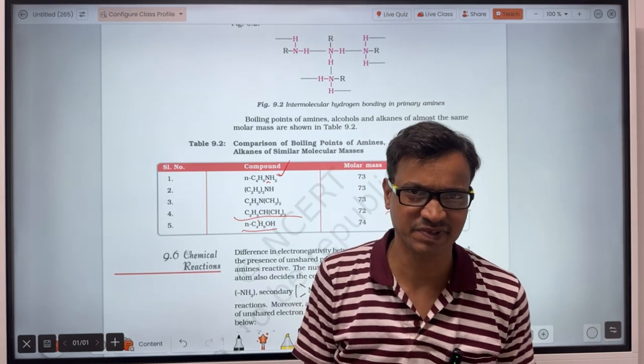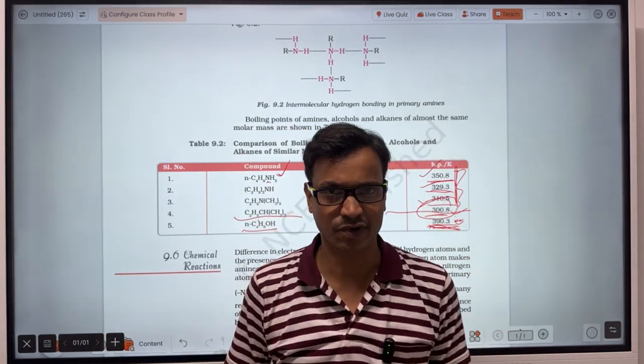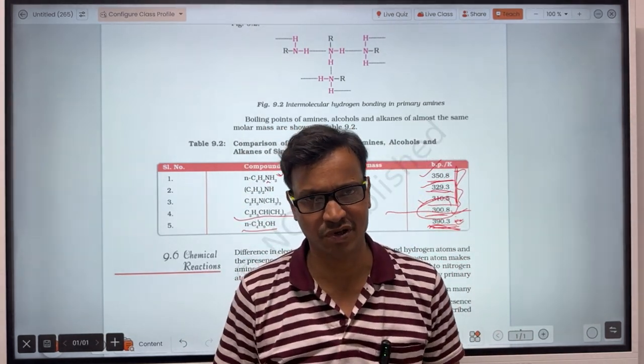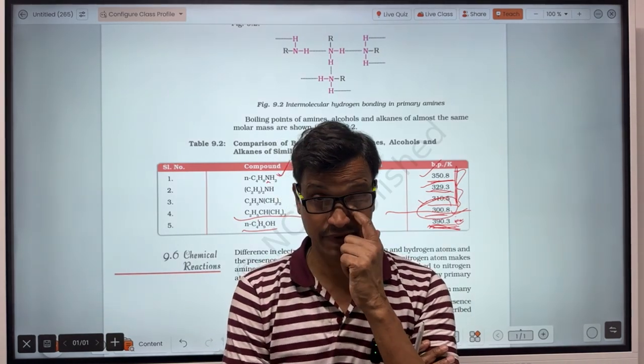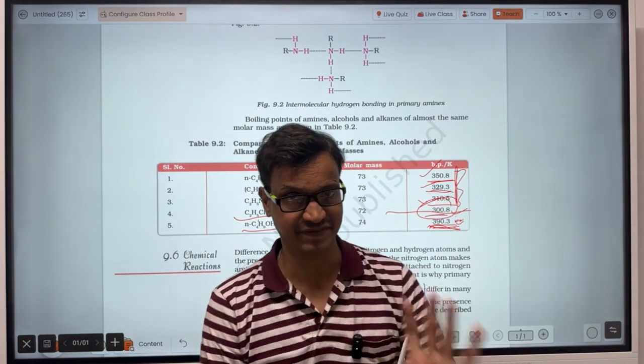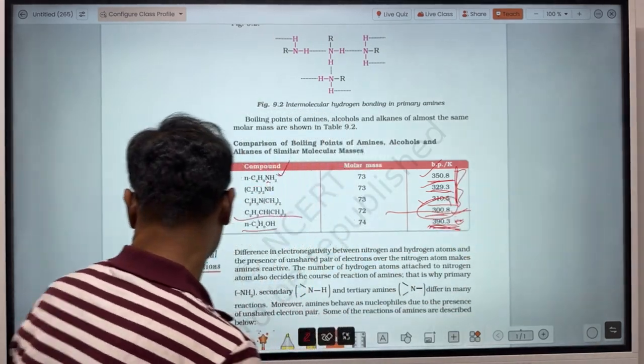And in the first chapter, I have also informed you about the order of boiling point when the number of carbon atoms is the same. That was about the physical properties.